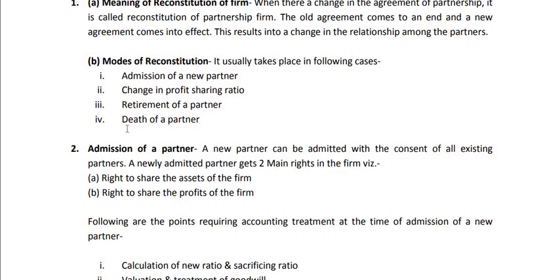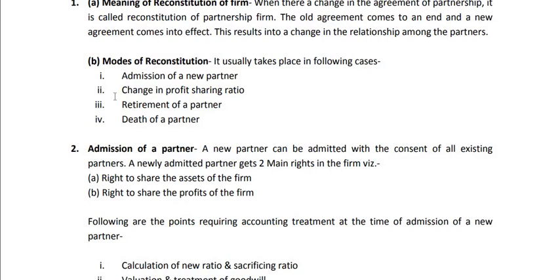Number 1, 2, 3 and 4. Number 1, admission of new partner. When a new partner comes into an existing firm, then the terms and conditions among the partnership are changed. This is also called reconstitution. Number 2, change in profit sharing ratio.